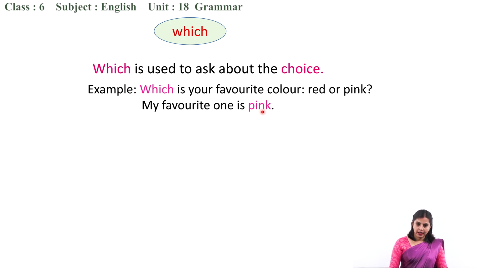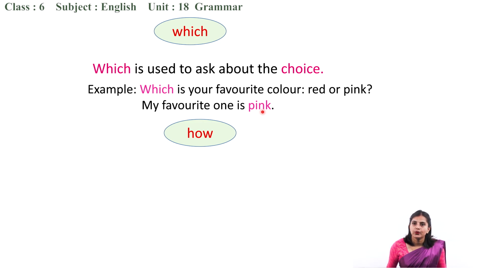Okay. The next one is how. How are you? People ask you, how are you? I also always ask, how are you? How do you write? Like, how is it raining? It is raining heavily. How does she speak? She speaks politely.